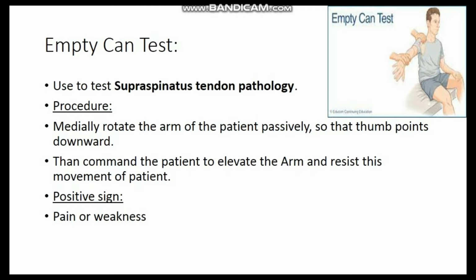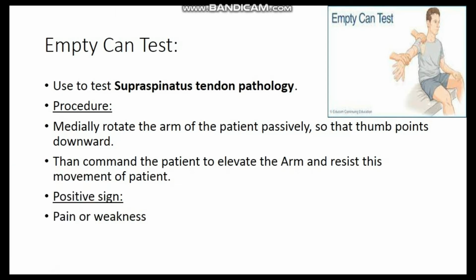So the first one is the empty can test, which is used to test the supraspinatus tendon pathology. In this, the patient is in the sitting or standing position. The therapist will medially rotate the arm of the patient and the thumb will point downward.